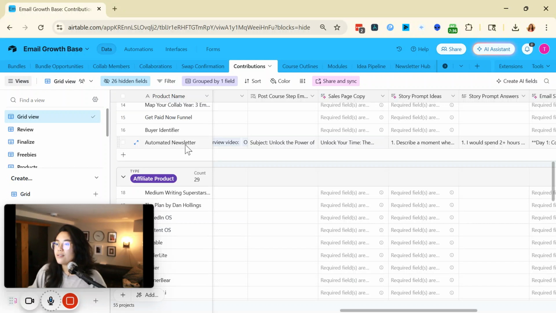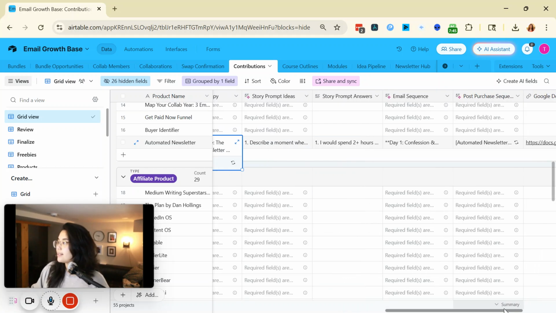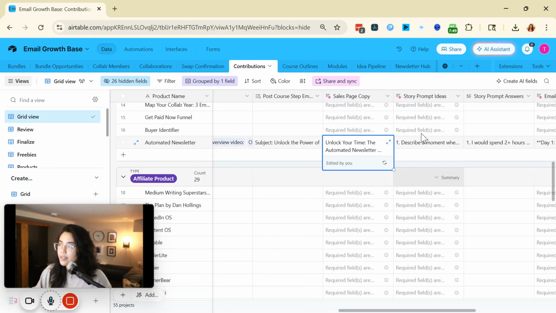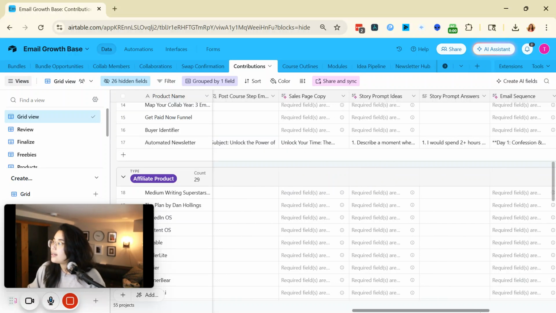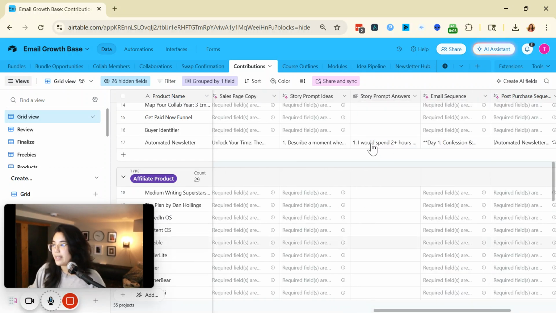So in this automated newsletter, I'm pulling in all the post-course step emails and all that stuff. And so I created these AI prompt fields where everything from that point on is pretty much good to go. Essentially I'm able to create the sales page copy, some story ideas that I want to have, and then some story answers, which we'll get into in a second. And then I'm able to create the email sequence, the post-purchase sequence, the whole shebang.